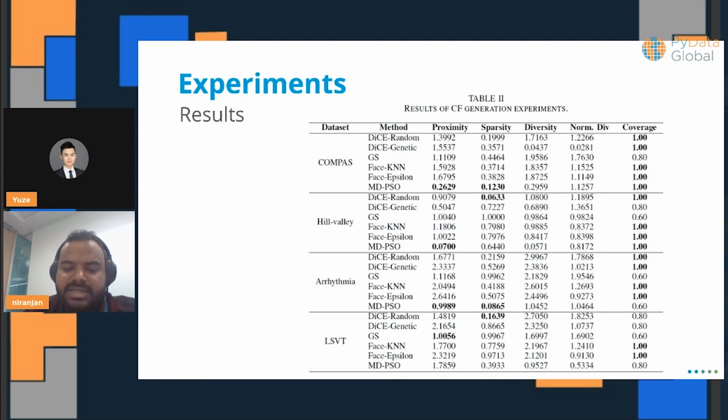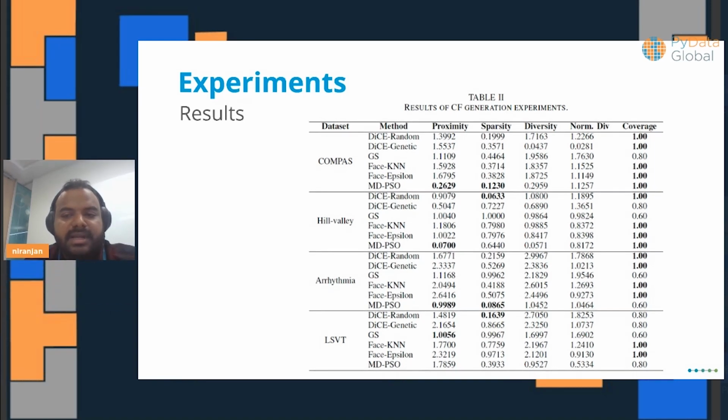But as you can see, the results are very comparable, and it's better than some of the state of the arts. If a simple approach can do that, and it gives us a level of control that the other algorithms fail to provide, and it's not complicated to understand, then why not? So there would be some use cases for this approach depending on the problem. That concludes the experimentation results that we have observed.